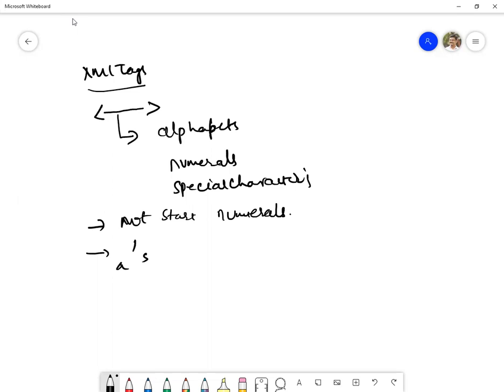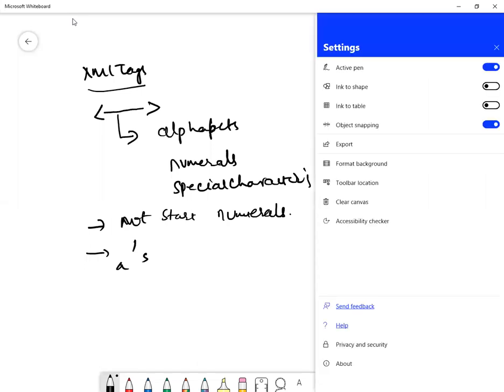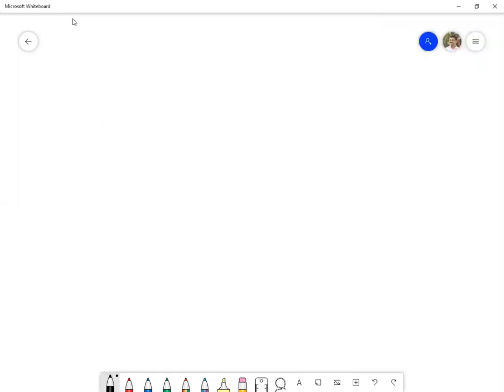So what are the different ways of understanding the tags? Let me show you some tags which are valid and not valid. You have to tell me whether they are valid or not.